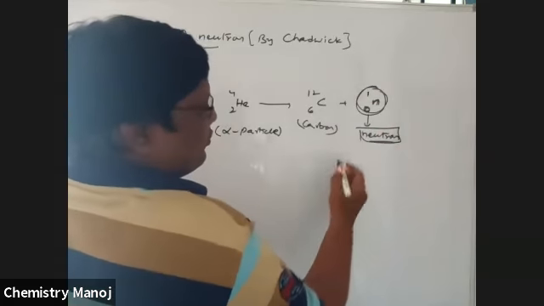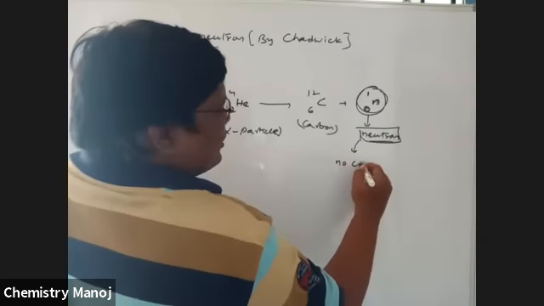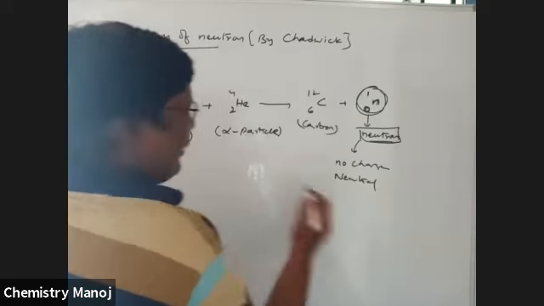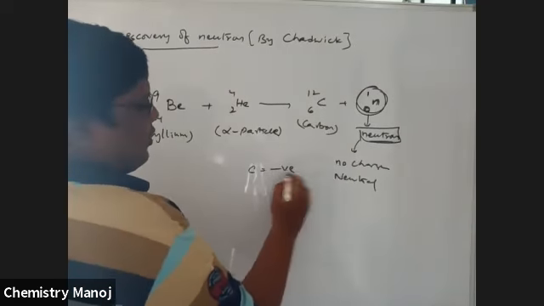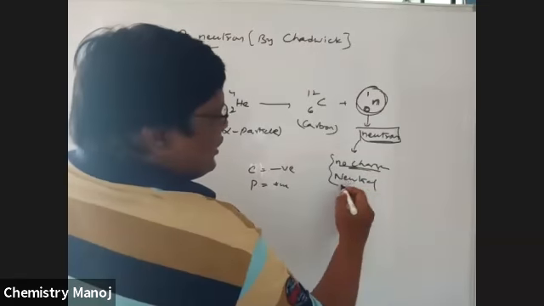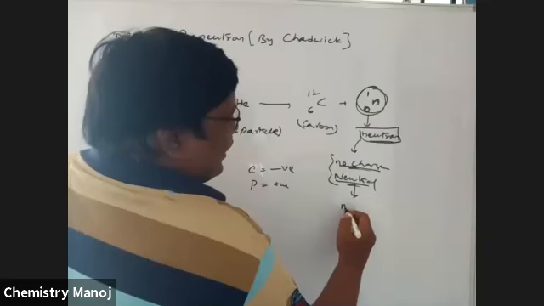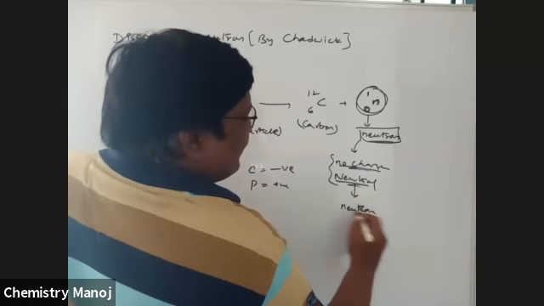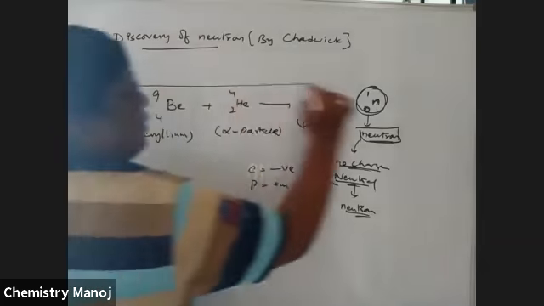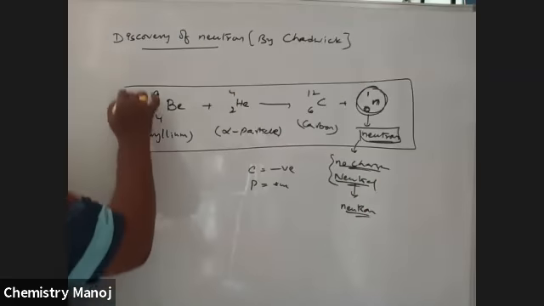It has no charge, it is neutral, because electrons have negative charge and protons have positive charge. Since this one has no charge, it is neutral. From this, the neutron was identified by Chadwick.